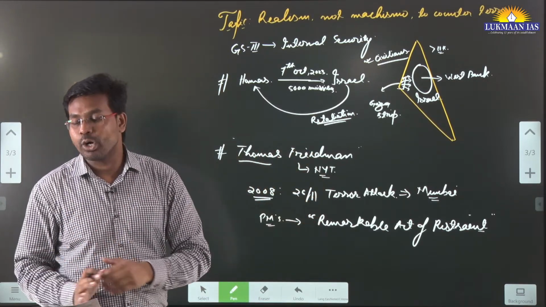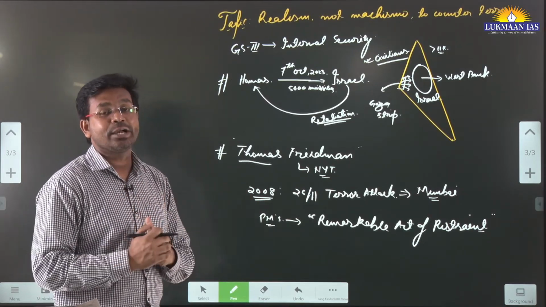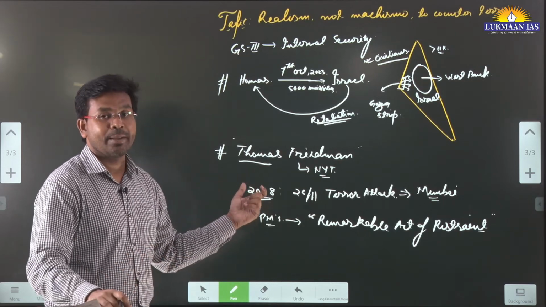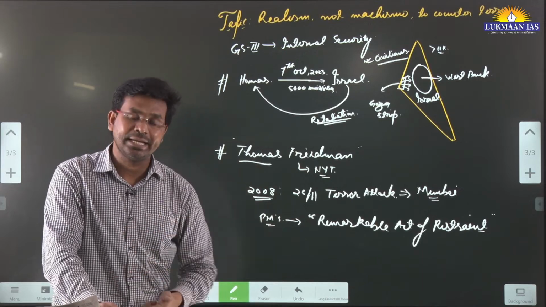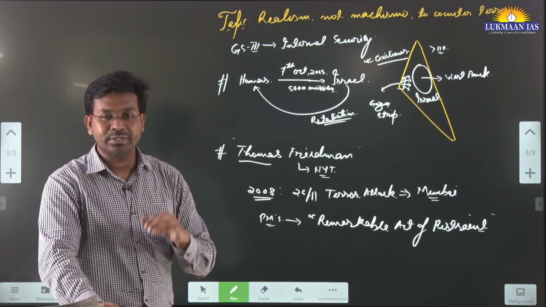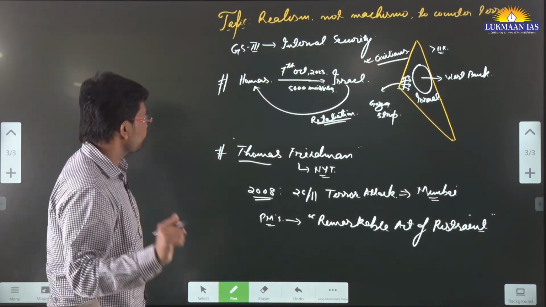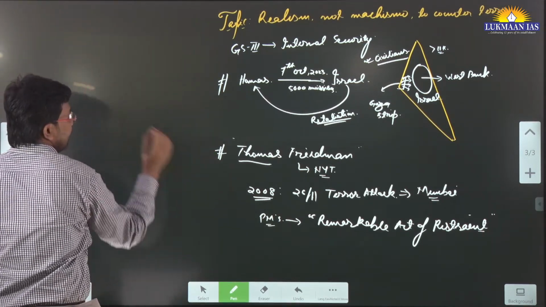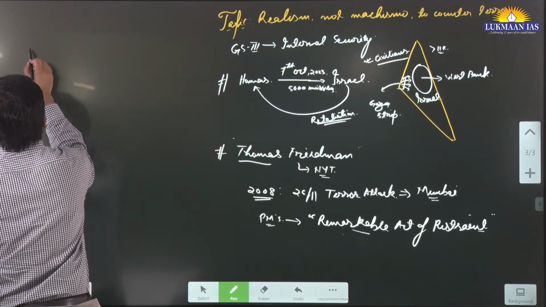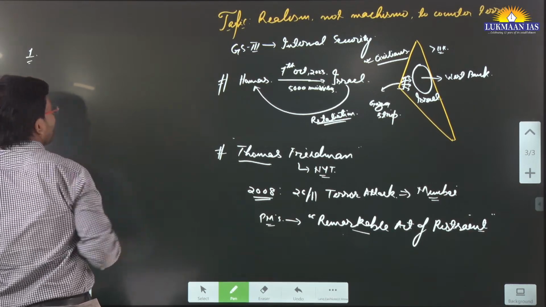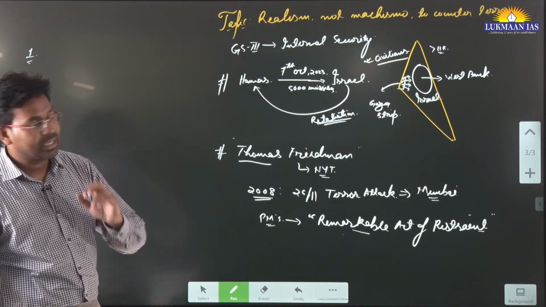But in this article, the author points out that the kind of restraint that the government showcased at that point of time was necessary and needed. Why was it necessary and needed? For that, the author has given certain viewpoints. What are those viewpoints? Number one, the author says that in 2008, what happened?